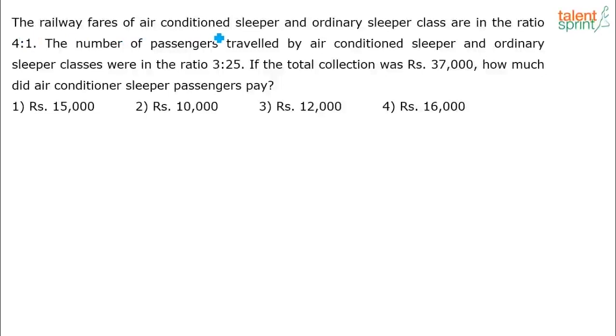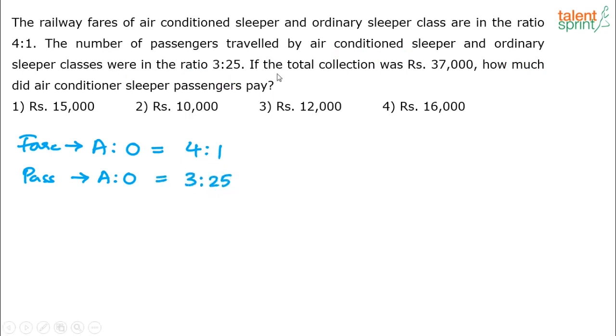The railway fares of air-conditioned sleeper and ordinary sleeper class are in the ratio of 4:1. So we are talking about fares. What is the fare ratio for air-conditioned to ordinary? The ratio is 4:1. This is the fare ratio. Then the number of passengers ratio for air-conditioned to ordinary, who travel by air-conditioned sleeper and ordinary sleeper classes, is 3:25. The total collection was 37,000 for both the classes. Then how much did the air-conditioned sleeper passengers pay is the question.